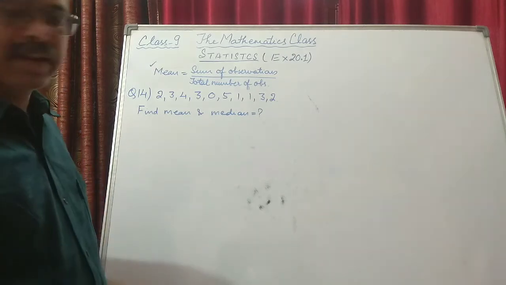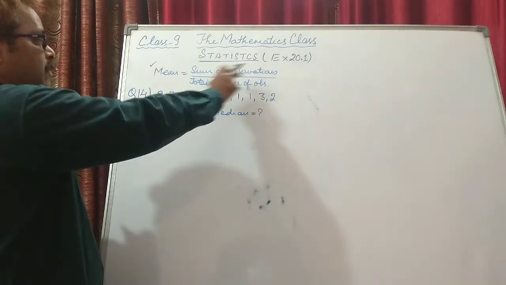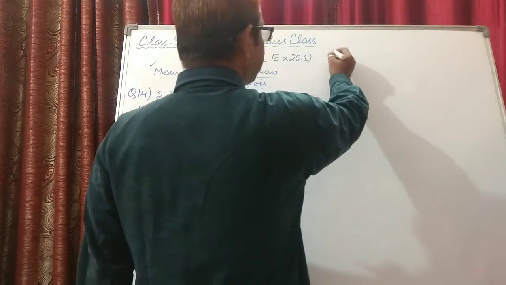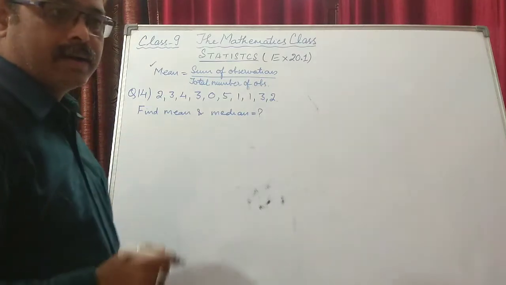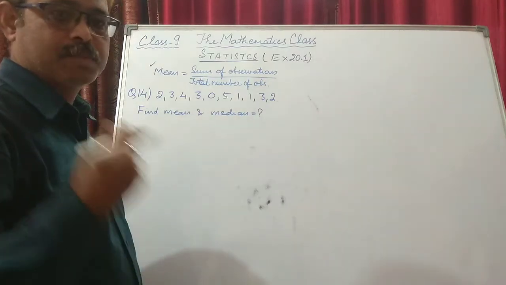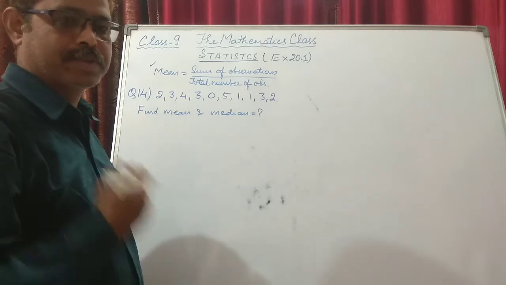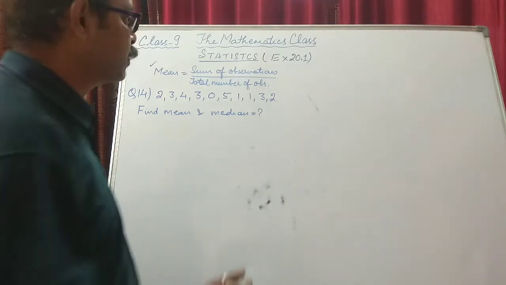But to make it more clear, mean is the sum of observations upon total number of observations. But what is median? Median depends on the data, what type of data. If the number of observations is odd, then we have a different formula. If the number of observations is even, then we have a different formula.